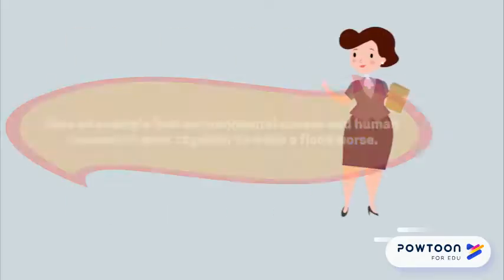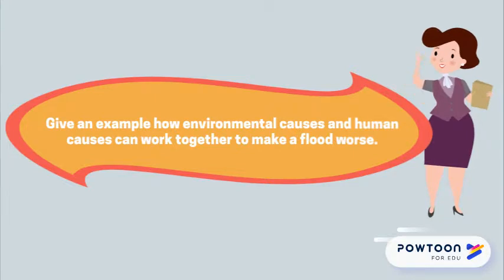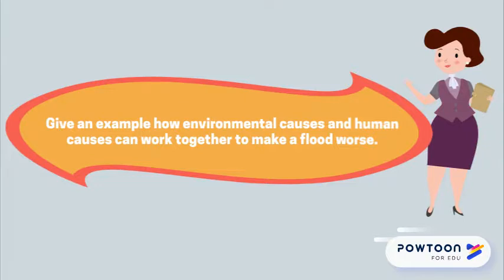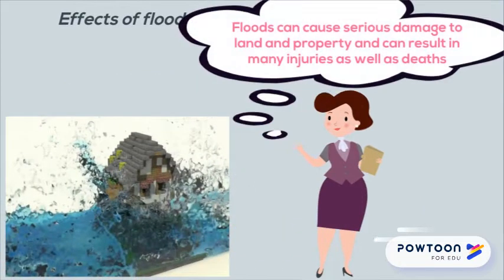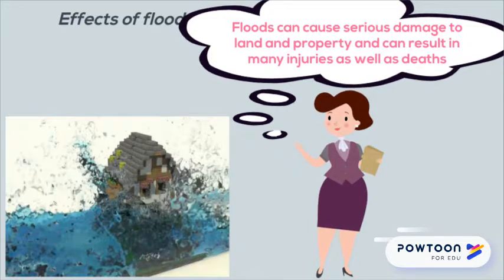And lastly, give an example of how environmental causes and human causes can work together to make a flood worse. Now let's continue to look at the effects of floods. Floods can cause serious damage to land and property and can result in many injuries as well as deaths.